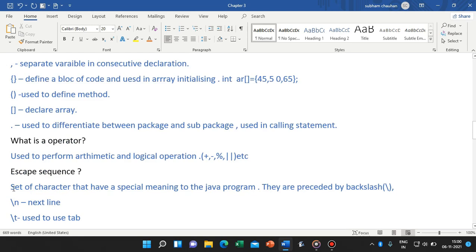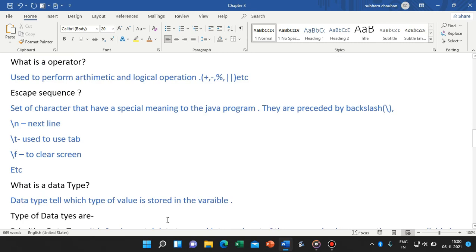Escape sequences are a set of characters that have a special meaning to the Java compiler. They are preceded by a backslash, and they are usually used in print statements. We use them for various purposes, like moving words or characters to the next line, using tab space between two words we want to print on the screen, or removing the print if we have printed something and want to remove the output.